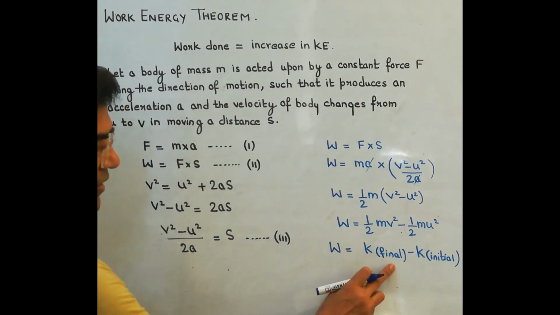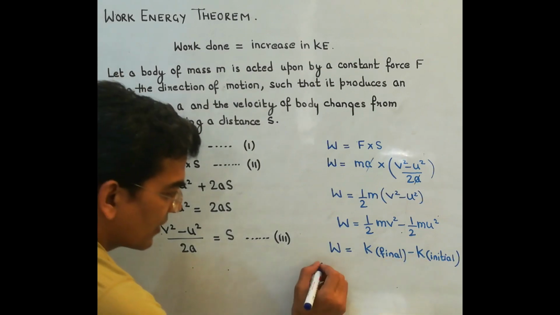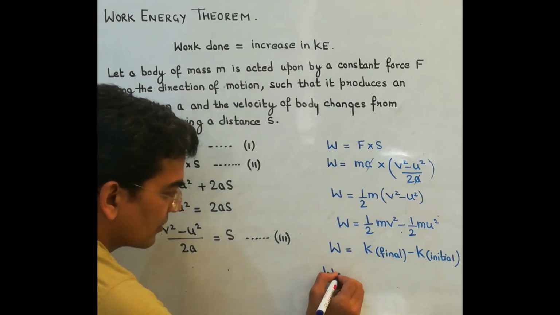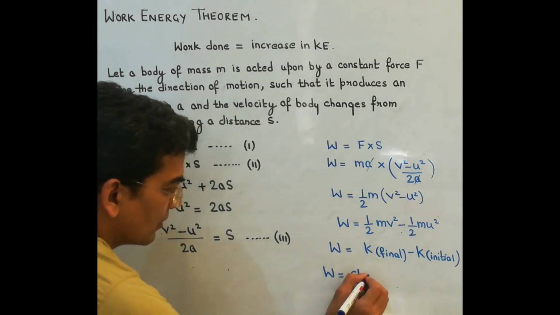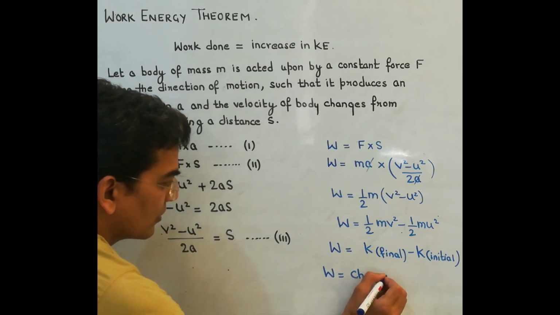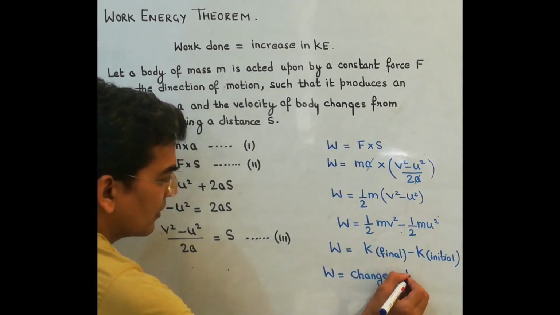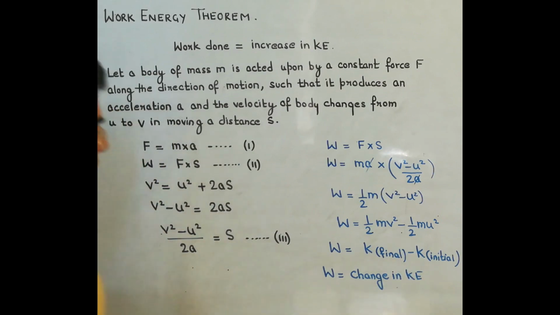So final kinetic energy minus initial kinetic energy will give us the change in kinetic energy, and this relation is called the work energy theorem.